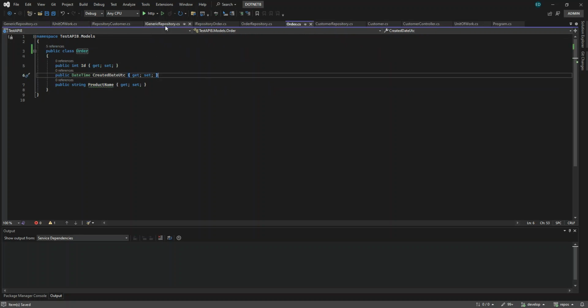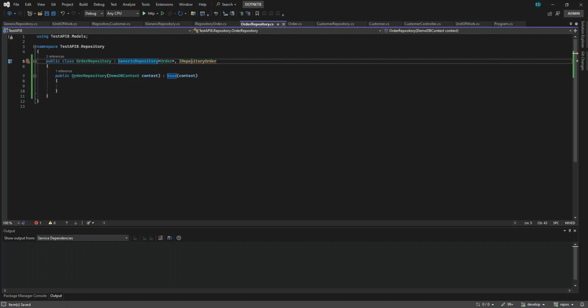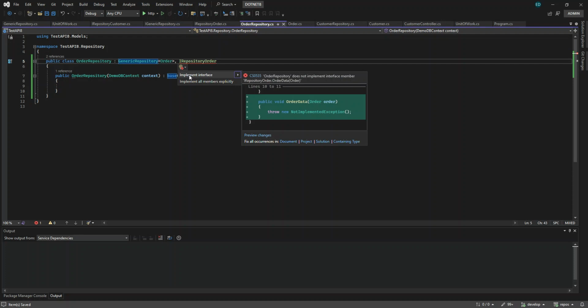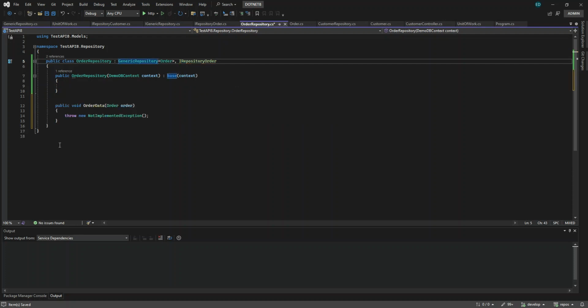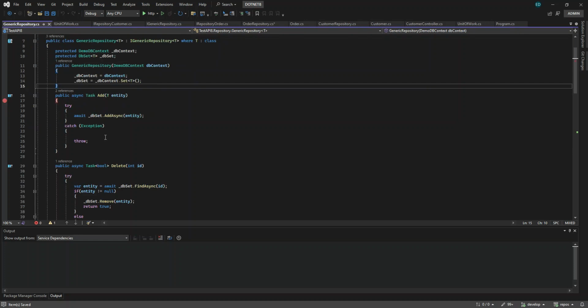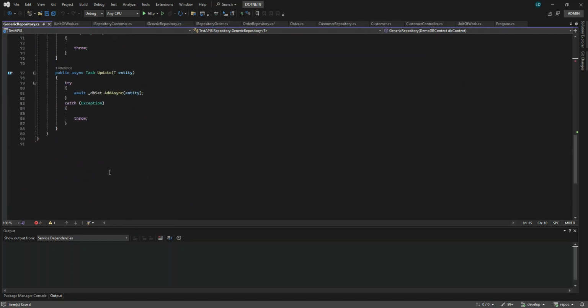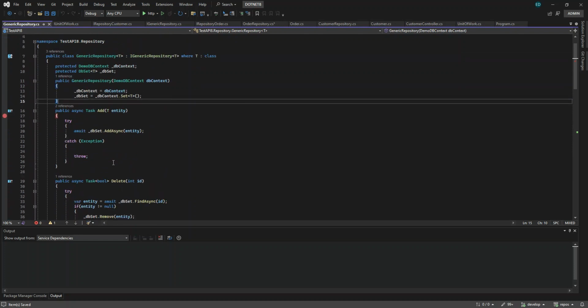Okay, so we go to our order repository. You can see it has a red light because we added one signature inside that repository. You just have to implement that one. This one is only specific to the order repository and it's not available in other repositories. But the order repository has all the methods or signatures of the generic repository, just like this one.